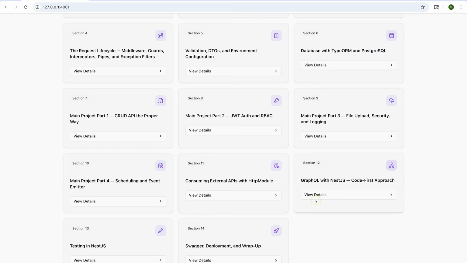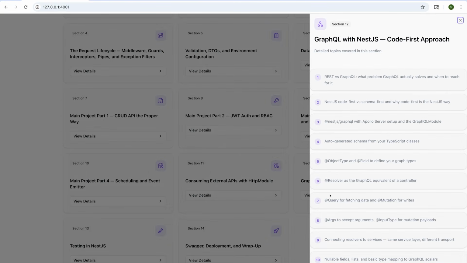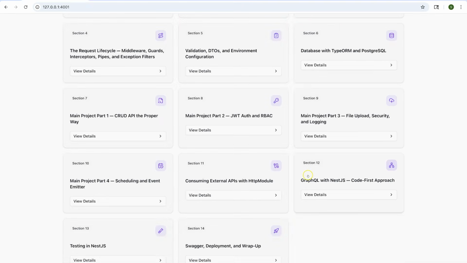Okay, section 12, which will be a standalone section. What we are going to do is create a separate project, and in that project we are going to use GraphQL. So what will happen is, we will not overcomplicate things by combining all of this in a single project.